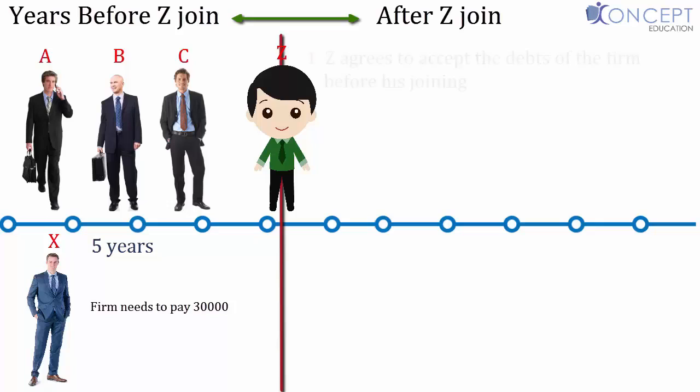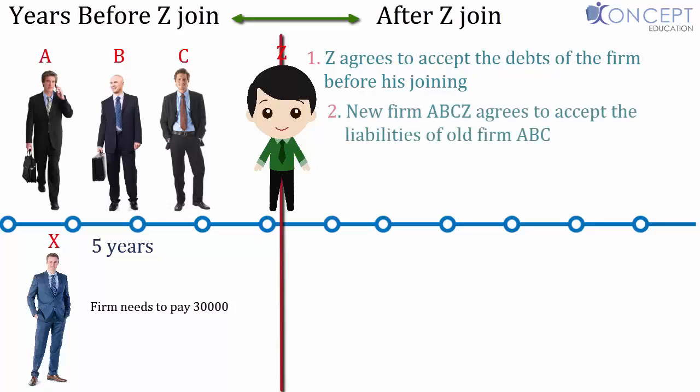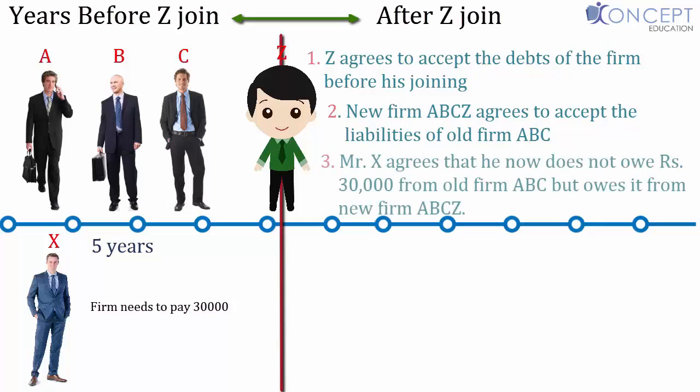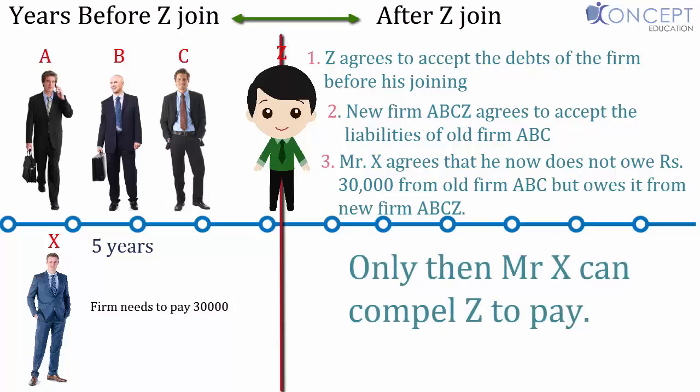One, Z agrees to accept the debts of the firm before his joining also. And the new firm ABCZ agrees to accept the liabilities of the old firm ABC. And Mr. X agrees that he does not owe 30,000 rupees from the old firm ABC but owes 30,000 rupees from the new firm ABCZ. Only then can Mr. X compel Z to pay.